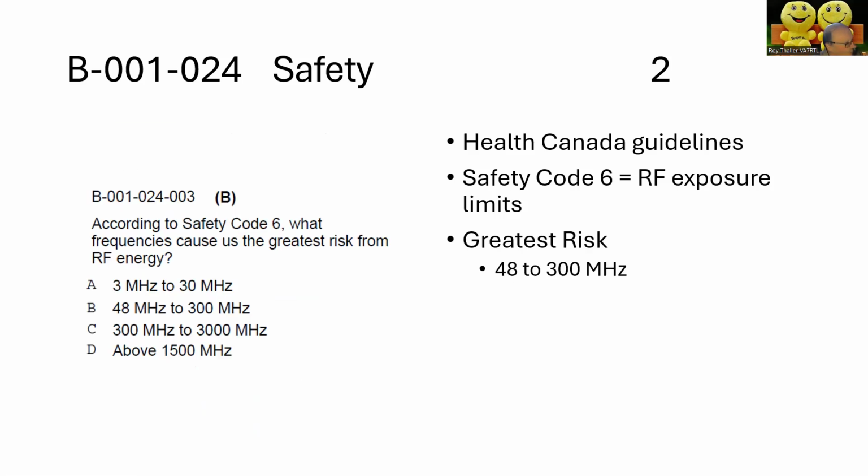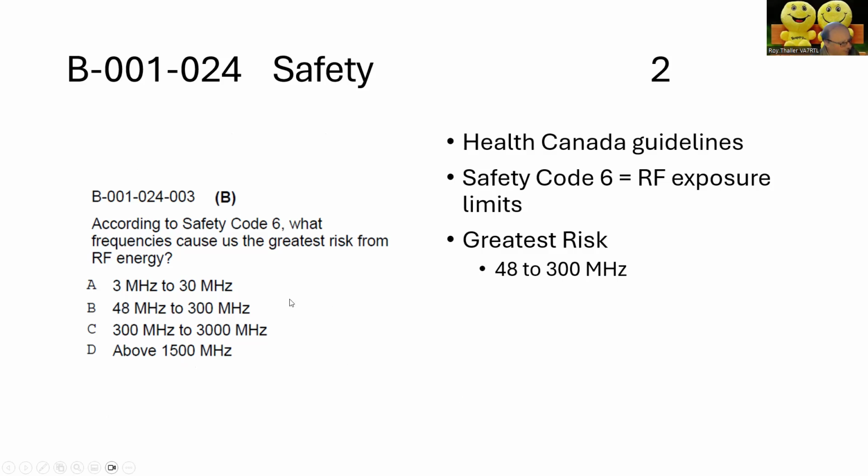According to Safety Code 6, what frequencies cause the greatest risk for RF energy? So it tends to be the VHF and UHF regions that cause the greatest risk, and that's from 48 megahertz to 300 megahertz.